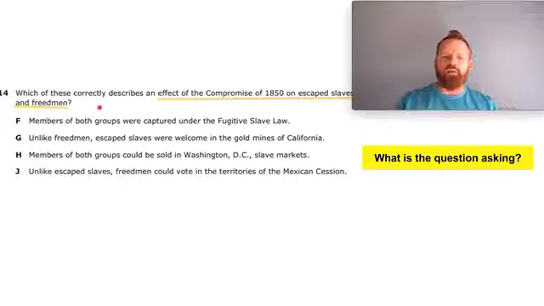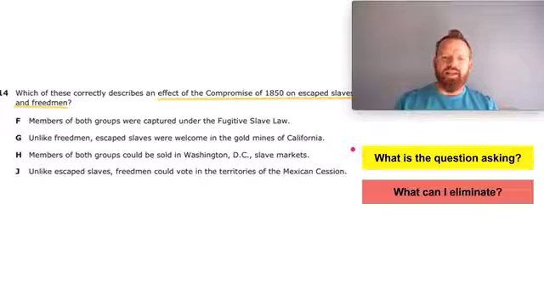F. Members of both groups were captured under the fugitive slave law. G. Unlike freedmen, escaped slaves were welcome in the gold mines of California. H. Members of both groups could be sold in Washington, D.C. slave markets. J. Unlike escaped slaves, freedmen could vote in the territories of the Mexican secession.